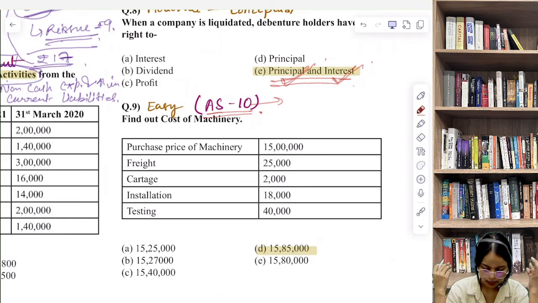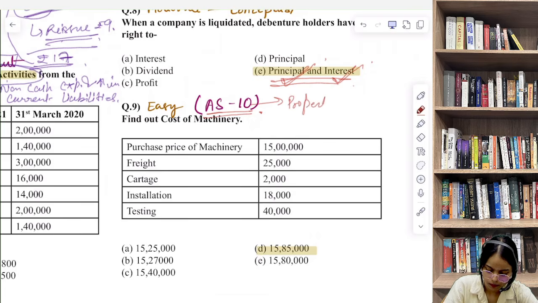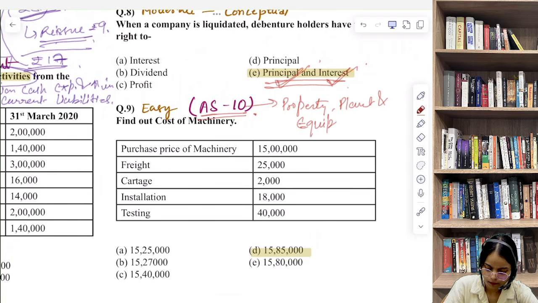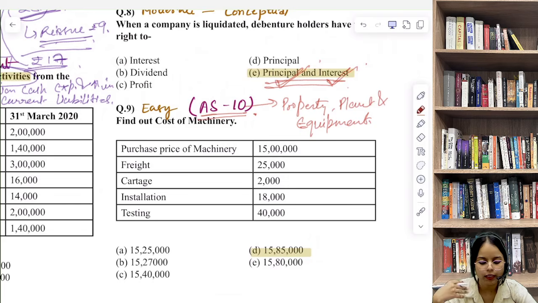Property, plant and equipment. Specifically, it talks about how to determine the cost of an asset at the time of recognition. All expenses that are directly attributable to bringing an asset to its present working condition, such as freight, cartage, installation cost and testing cost, are capitalized as part of the asset cost.